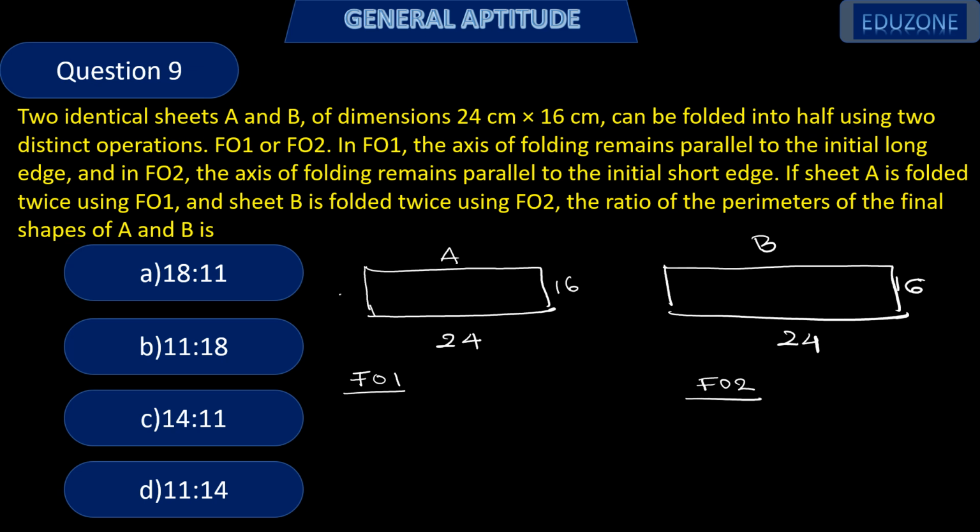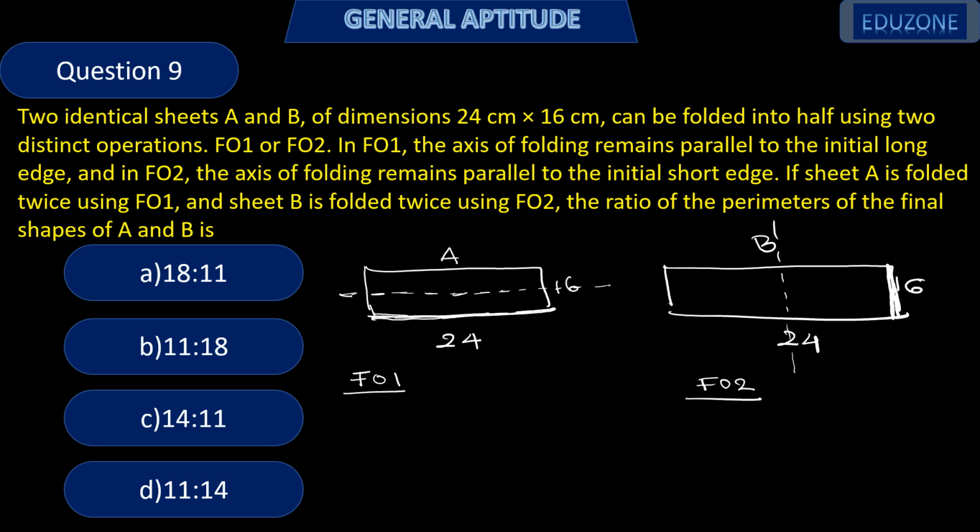That is, this sheet is folded twice through this axis, that is the axis which is parallel to the long edge. This is the longer edge. In FO2, this is the axis which is parallel to the shorter edge, this edge. And it is also said that the FO1 operation is done twice. That means this sheet is folded twice.